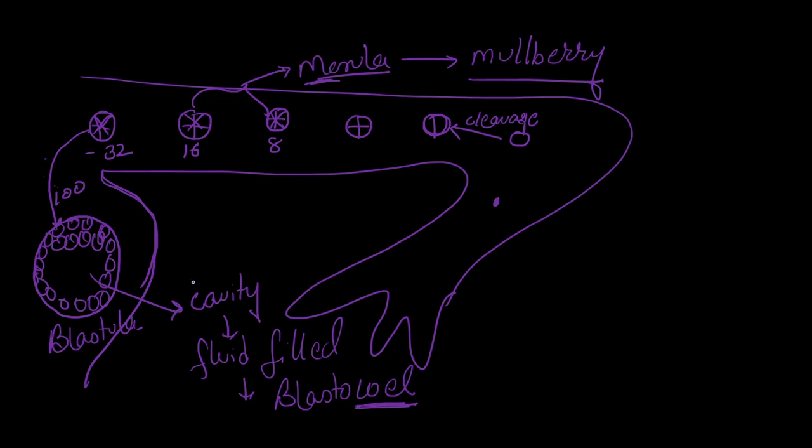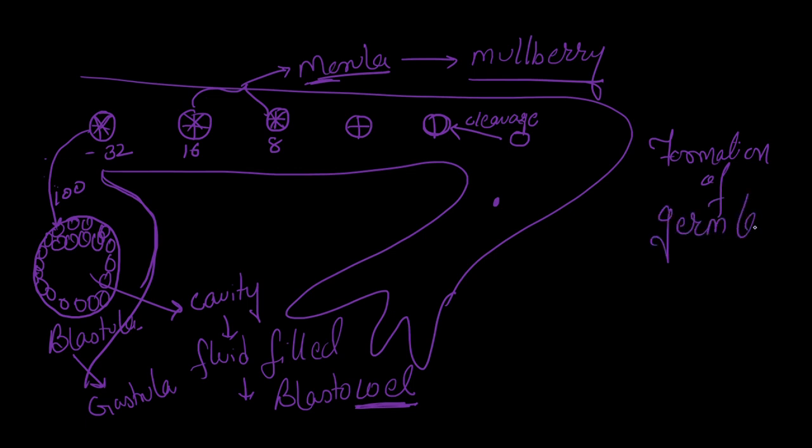So what is the further development? After blastula, there will be formation of gastrula. What is gastrula? Gastrula is nothing but formation of germ layers. So now finally your germ layers will be formed. What is a germ layer, class? A germ layer is a layer through which your entire body is formed. Your organ systems, the whole organism is formed from these germ layers.